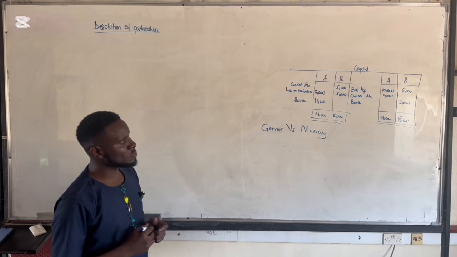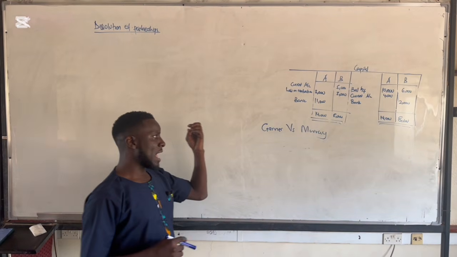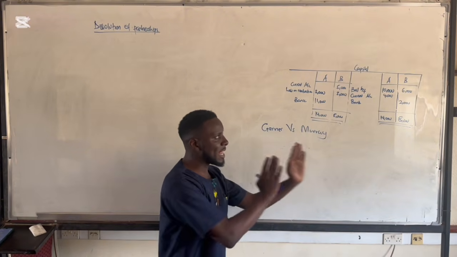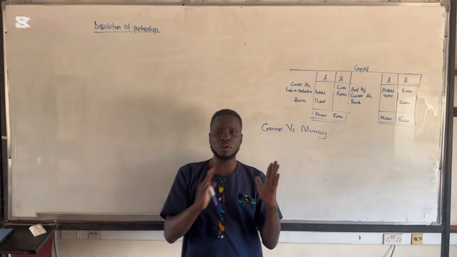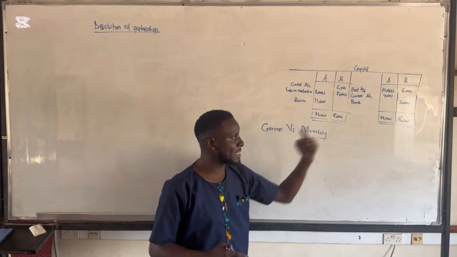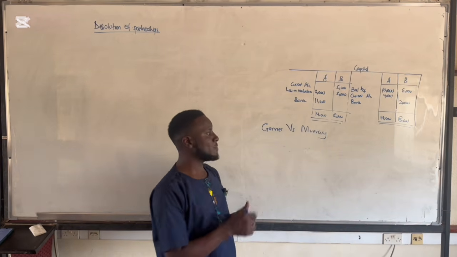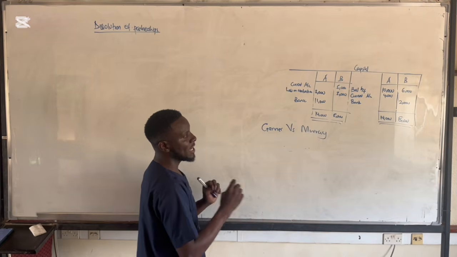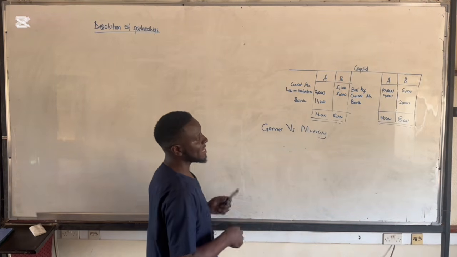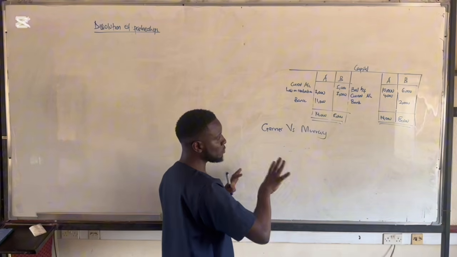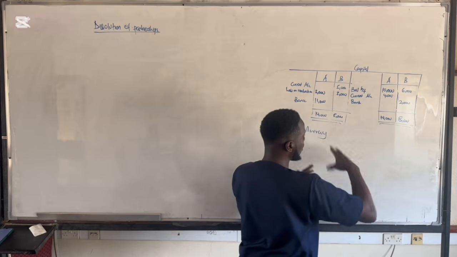Okay, so this is what we are going to apply. Now, the rule of Garner versus Murray is simply that the partners who are solvent are going to combine and then pay the deficiency of the partner who is insolvent. I'm trying to say that if you find that there are partners who are solvent, they are going to combine and pay out the deficiency of the other partner who is insolvent.